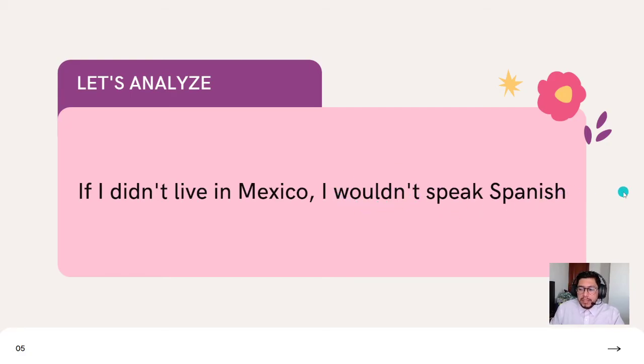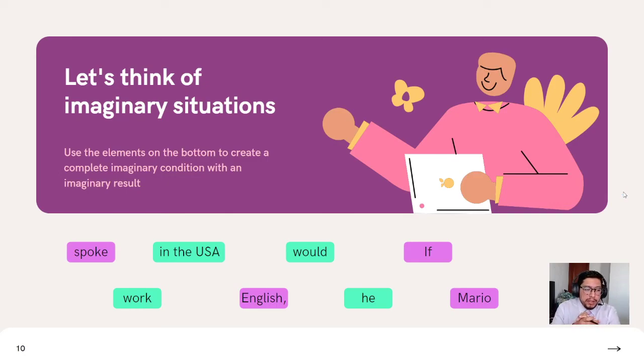Now, let's try to make a sentence. Use these elements to create one complete sentence. I'm going to give you a clue. All the elements for the condition are in the same color, and all the elements for the result are in the same color. Take a moment, pause the video, and try to make it.